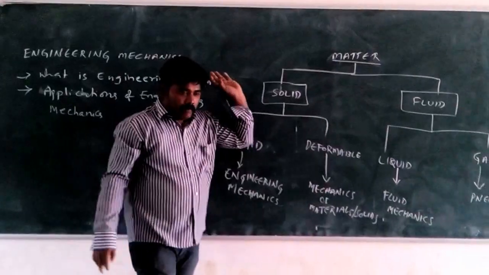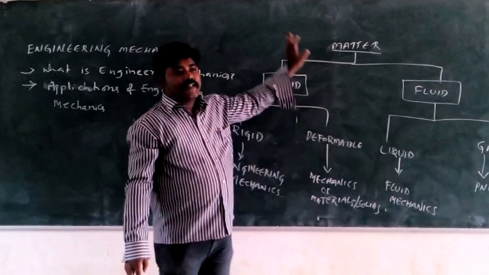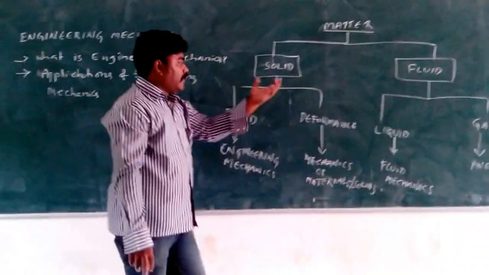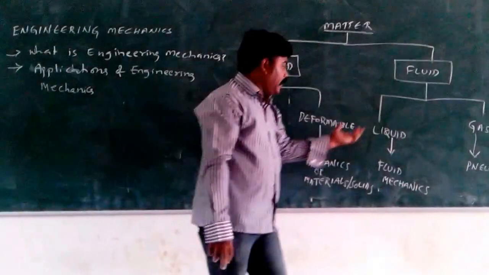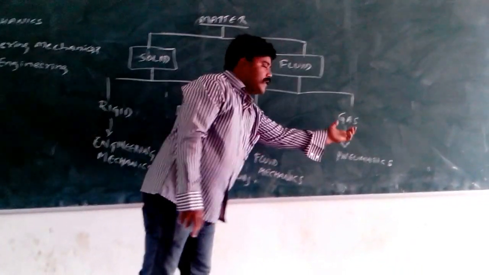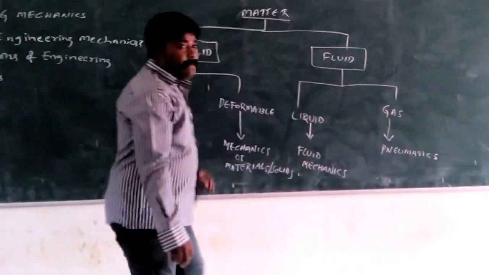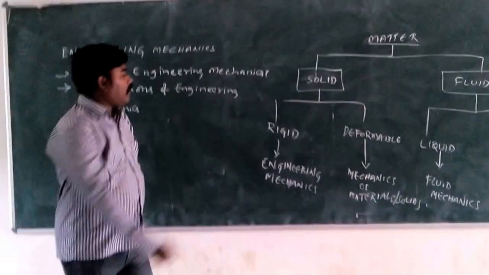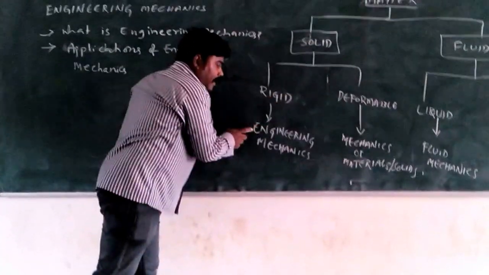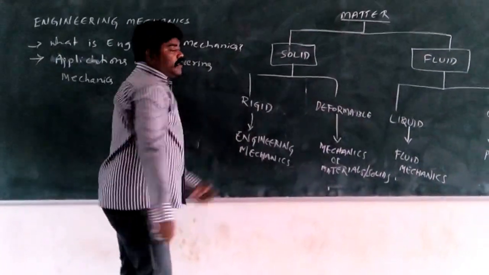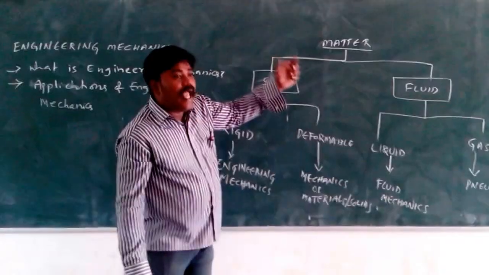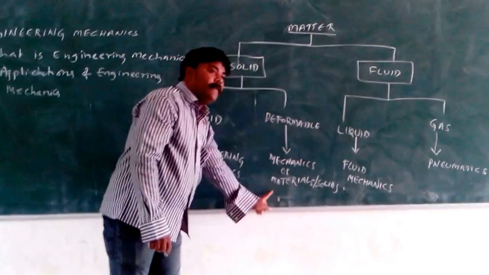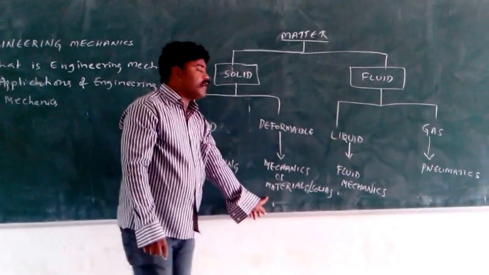If you take matter, there are several forces acting on it. Several forces are acting on a rigid body, several forces are acting on a deformable body, several forces are acting on liquid, and several forces are acting on gas. The branch of science which deals with the effect of forces on a rigid body is called engineering mechanics. The branch of science which deals with the effect of forces on deformable bodies is called mechanics of materials or mechanics of solids.